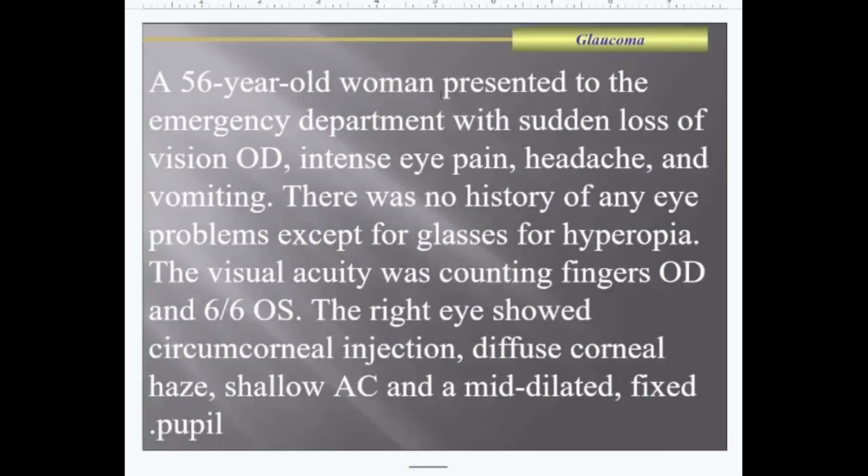A 56-year-old woman presented to the emergency department with sudden loss of vision in her right eye, intense eye pain, headache, and vomiting. There is no history of any eye problems except for glasses for hypermetropia. The visual acuity was counting fingers on the right eye and 6/6 on the left eye. The right eye showed circumcorneal injection, diffuse corneal haze, shallow anterior chamber, and a mid-dilated fixed pupil.